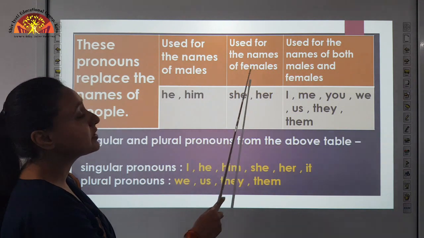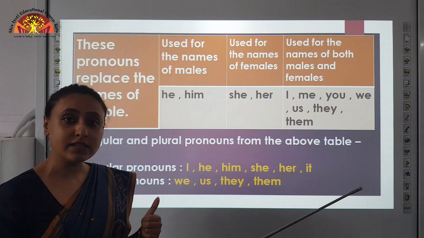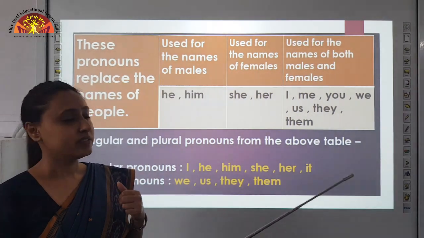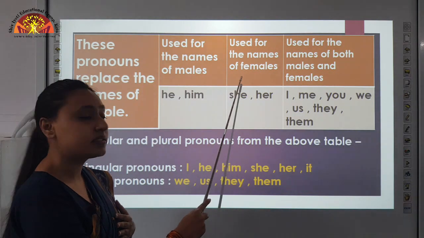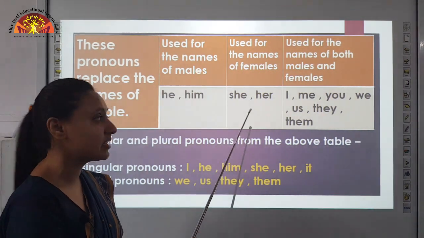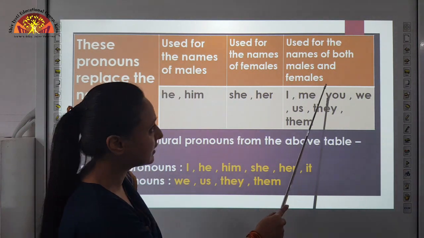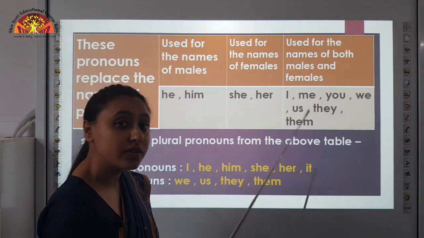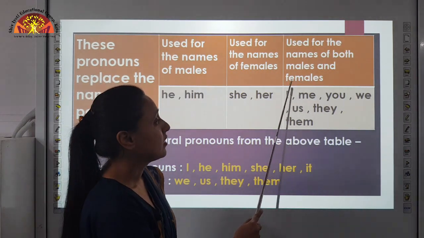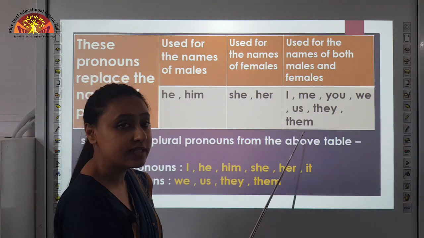Used for the names of females. Children, who are females? Females are girls, women, aunt. These come under the category of females. So, the pronouns we use here are she and her. Used for the names of both males and females. Here we are learning the pronouns we use for both males and females: I, me, you, we, us, they and them.